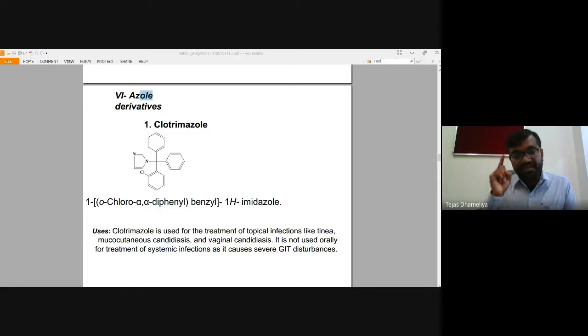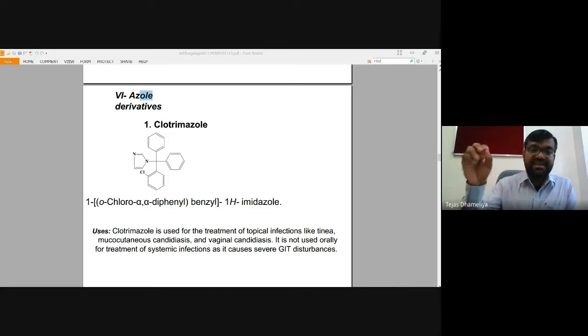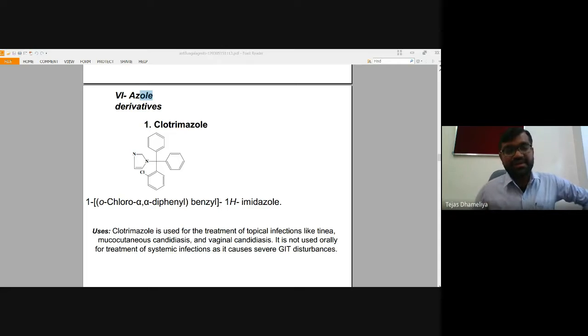But azole, imidazole, triazole, tetrazole, indole, all these rings have the suffix ole, which is generally a five-membered ring. So here in our case, aza stands for nitrogen and ole stands for a five-membered ring. If you look at clotrimazole, it has ole, so it contains one five-membered ring: 1, 2, 3, 4, and 5.